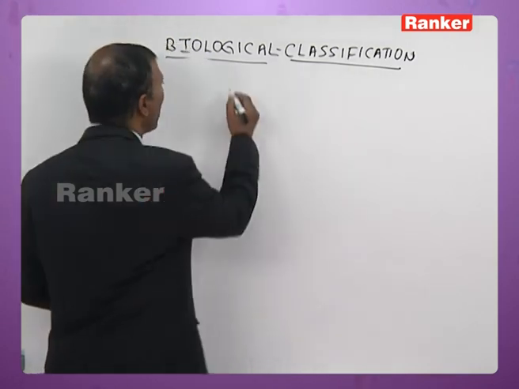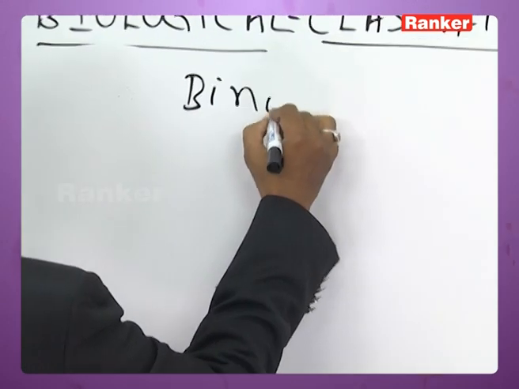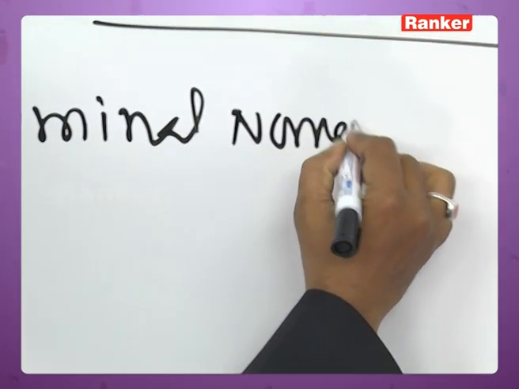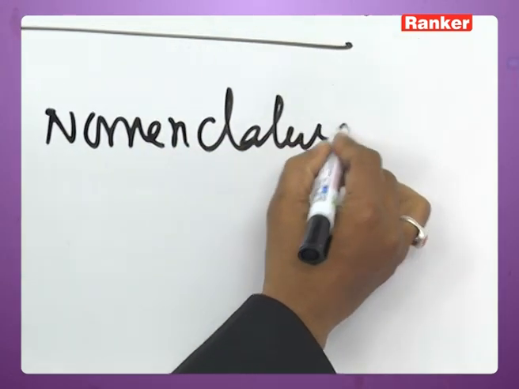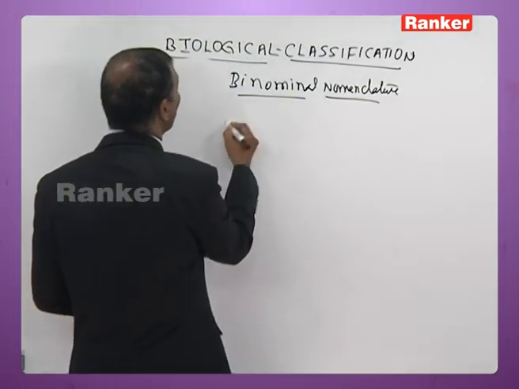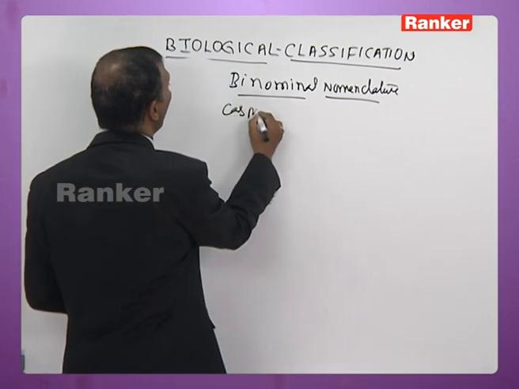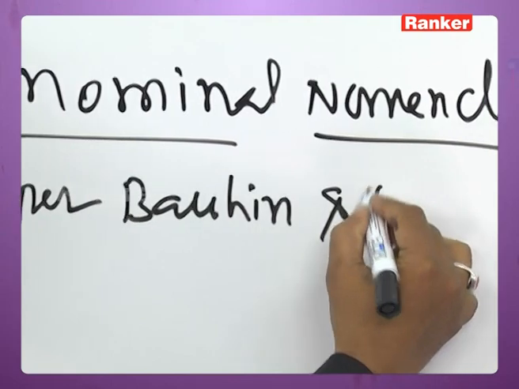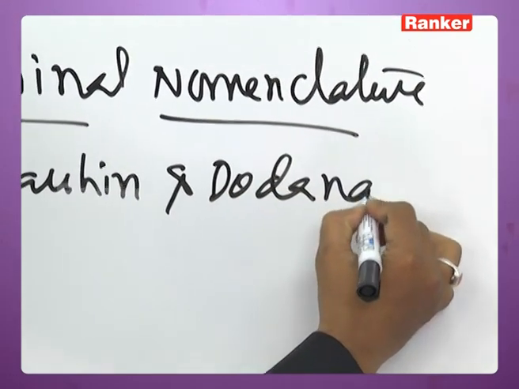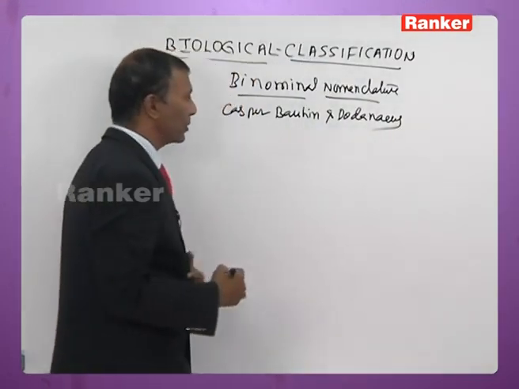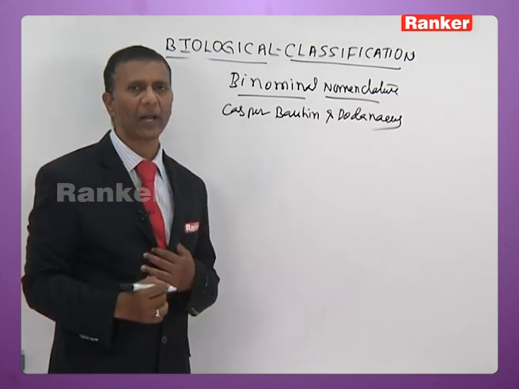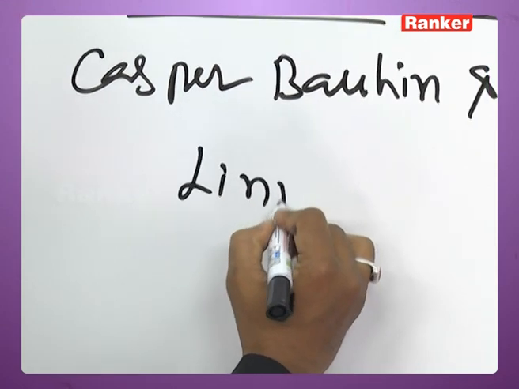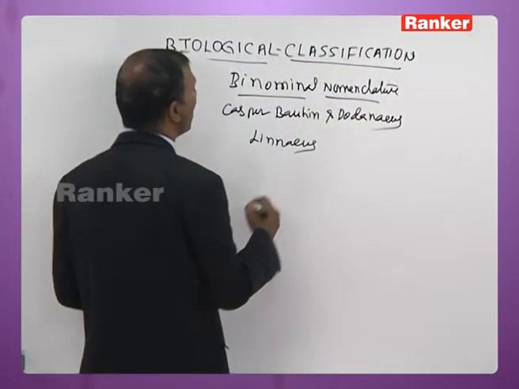The concept of binomial nomenclature was first put forth by Caspar Bauhin and Dudenus. Later on, it was popularized by Linnaeus.